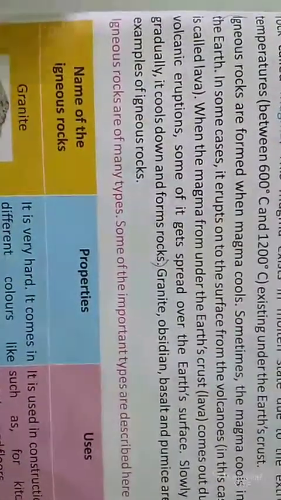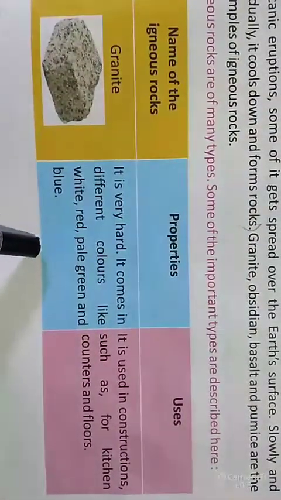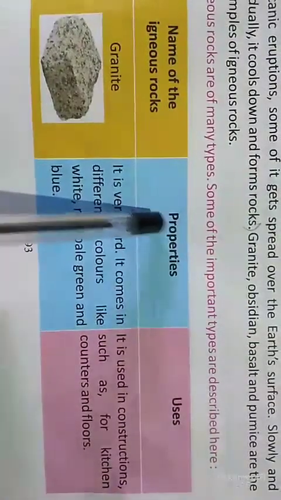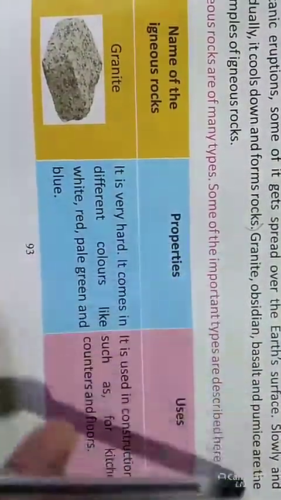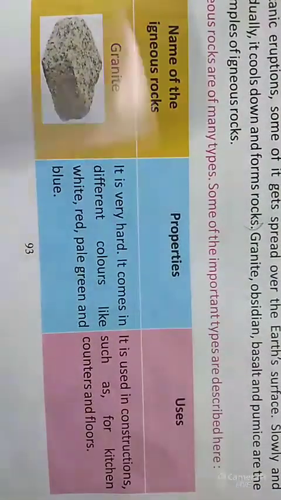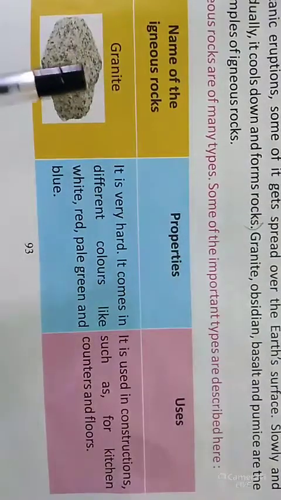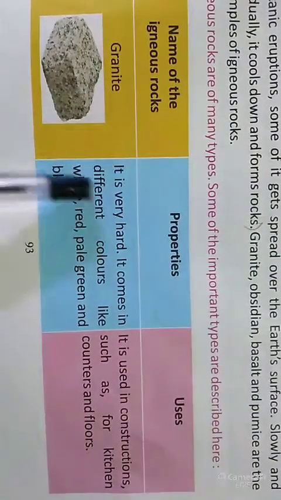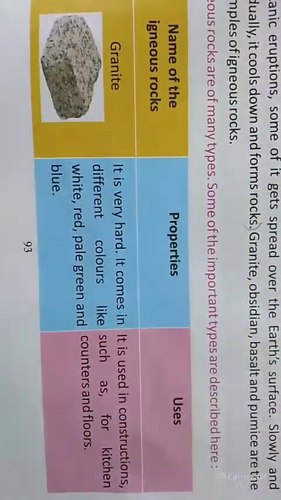Now we discuss the types of these igneous rocks, what is important about them, what their properties are, and what the uses of these types of igneous rocks are. At first we discuss the first one, granite. It is the first type of igneous rock. So what are its properties?